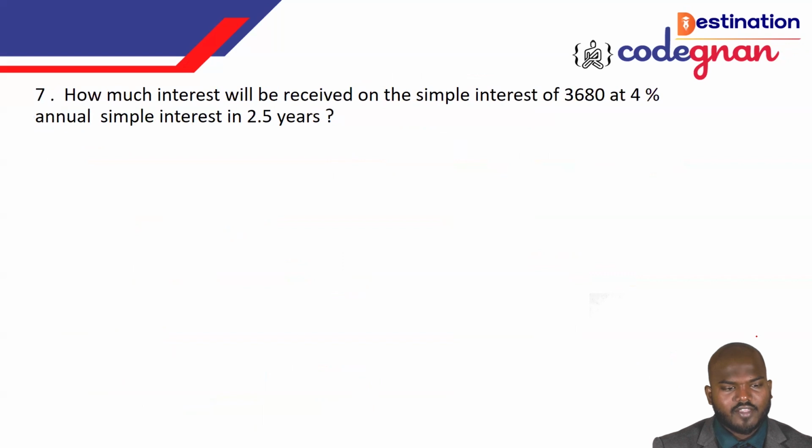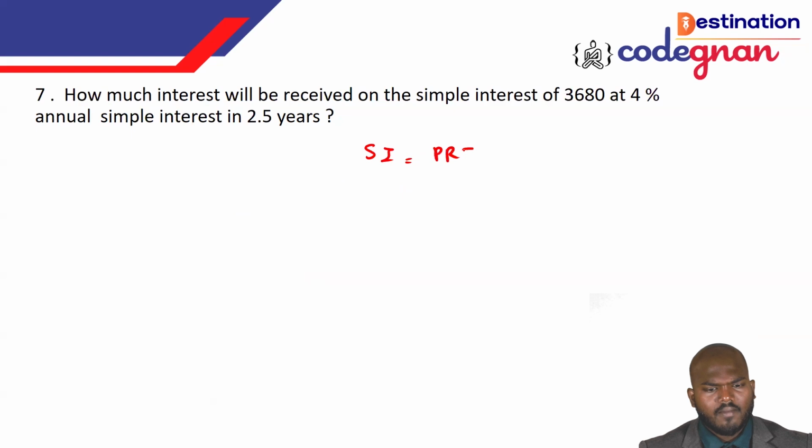They are asking how much interest will be received on a simple interest of 3680 at a 4% annual simple interest rate in 2.5 years. They are asking for the simple interest, so I can use the same formula, SI is equal to PRT by 100.